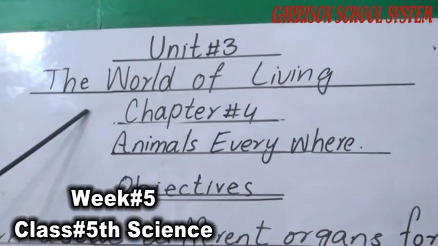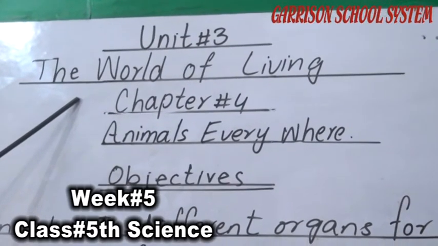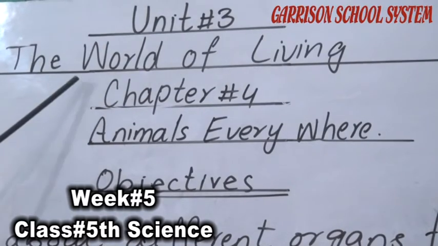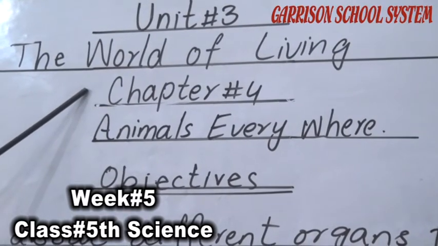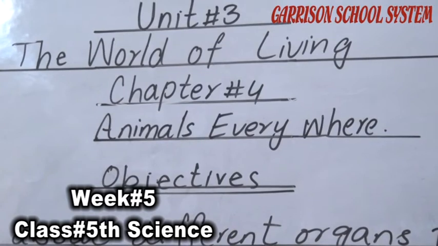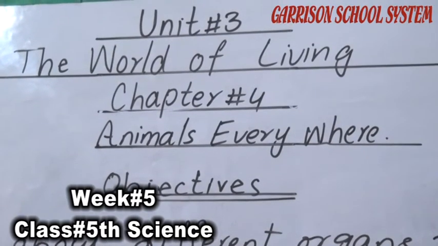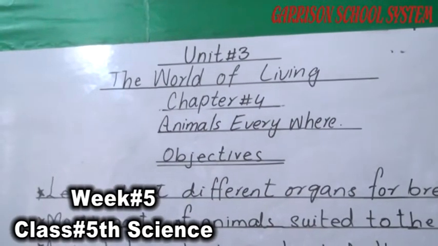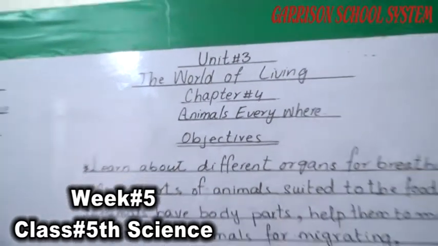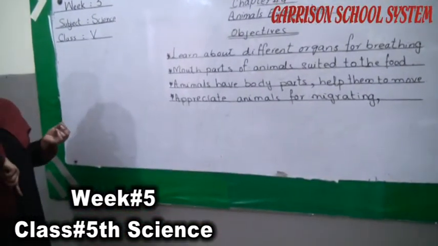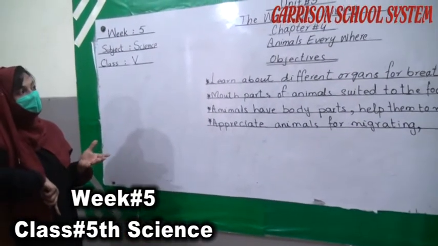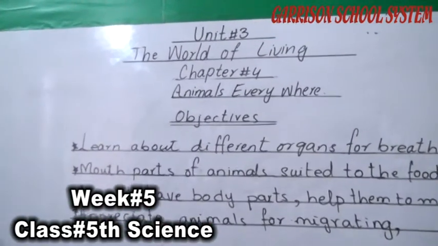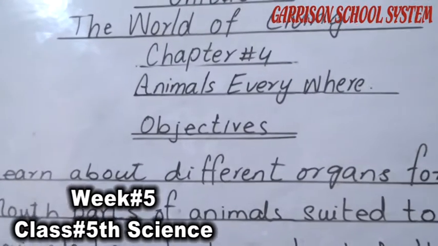By the name of this unit, you will get to know that in this chapter we will discuss living organisms living in the world. We know there are different types of living organisms found on the earth, and on the earth there are different types of environment, like dry land, terrestrial animals, water animals, reptiles, the birds, the insects.